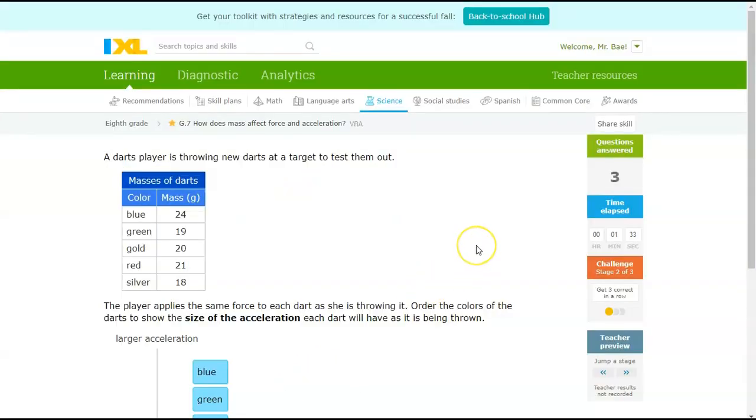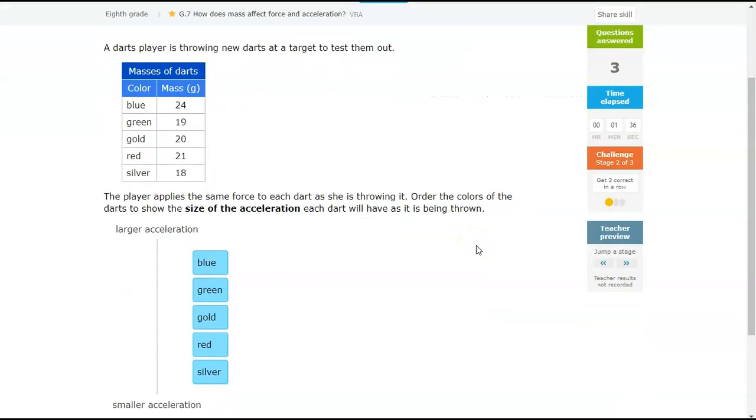Alright, stage 2. In this instance, the acceleration is what we're trying to figure out. The force is constant. So be aware, guys, that if the force is constant, the more massive the object is, the less acceleration it has. The less massive the object is, the more acceleration it will have, assuming that force was the same. Okay? So here, the lightest one is silver. So silver would have the most acceleration, followed by green, then gold, then red, and then blue.